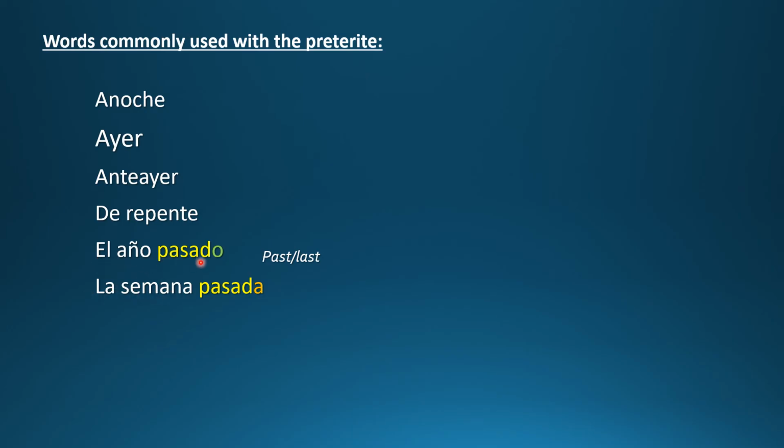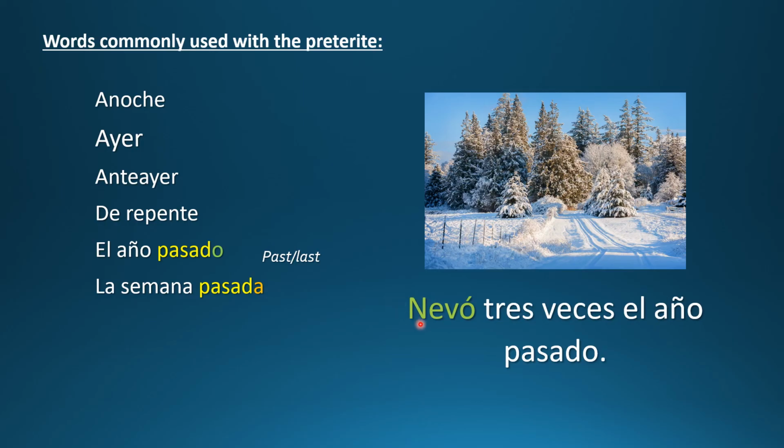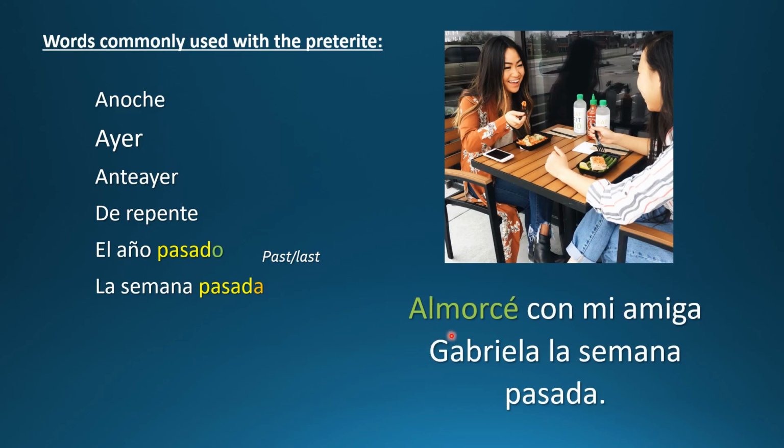So el año pasado, masculine form. La semana pasada, feminine form. Nevó 3 veces el año pasado. Almorcé con mi amiga Gabriela la semana pasada.